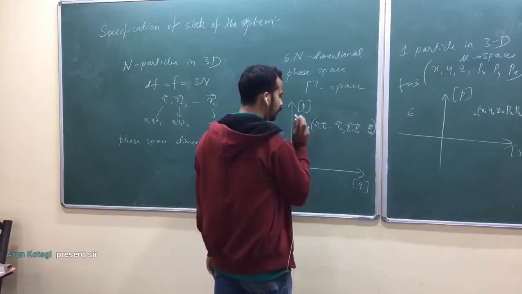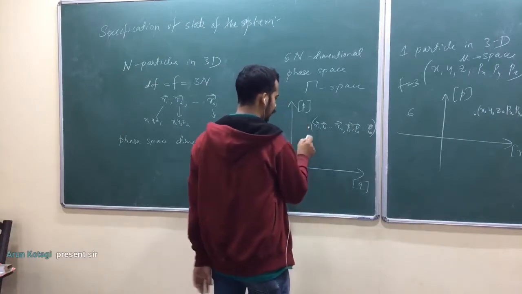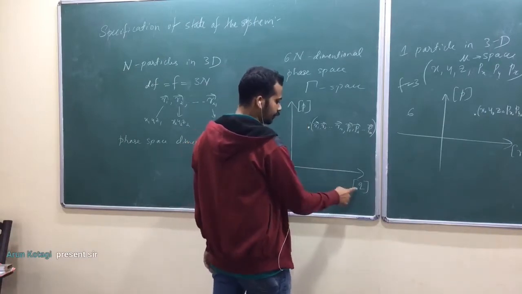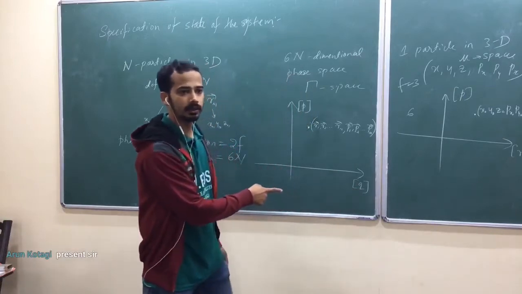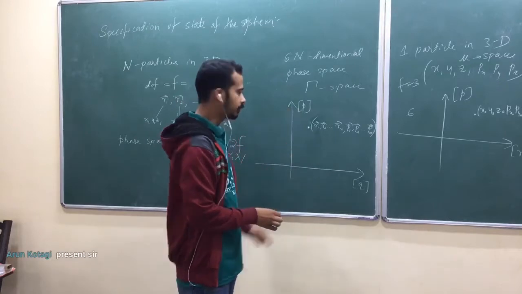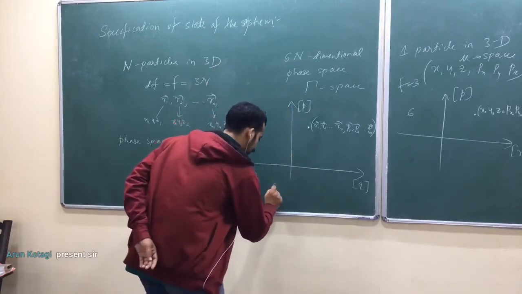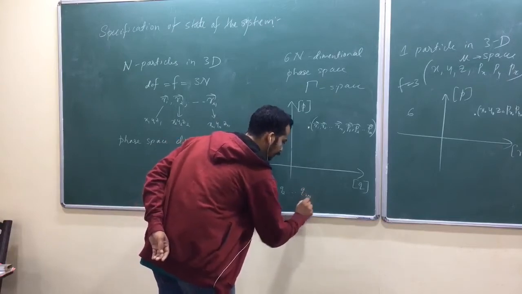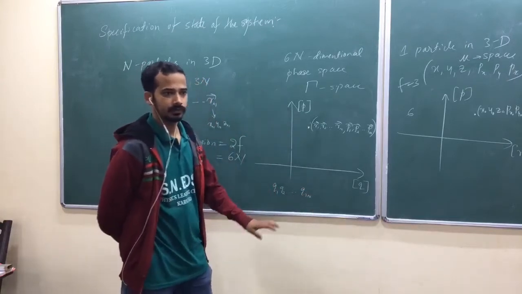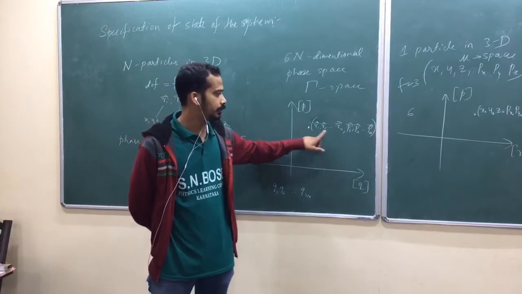Sometimes what we write here is, look carefully, since we have taken q for position and p for momentum, q1, q2 and so on up to q3n. We write like this. You have 3n position coordinates.